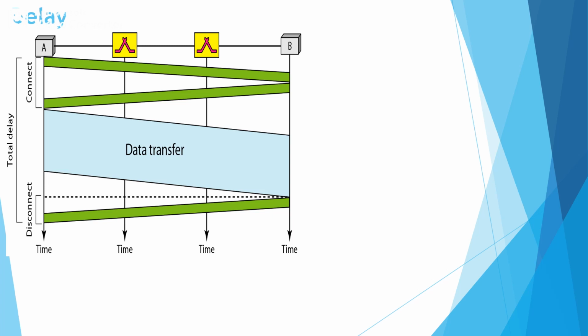Since there is no waiting time at each switch, the delay is due to the time needed to create the connection, for the data transfer, or to disconnect the connection. For example, we can say that the delay cost during the setup phase consists of 4 different parameters. During the setup phase, the delay is equal to the sum of